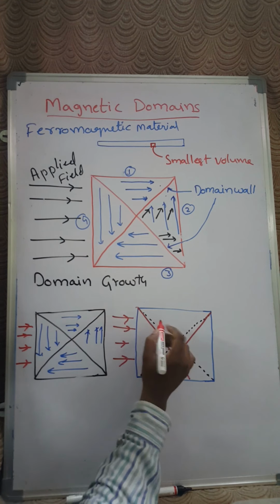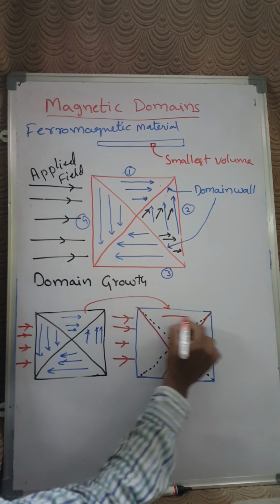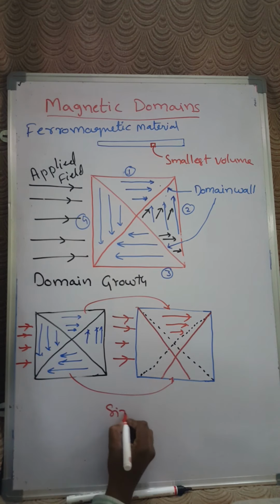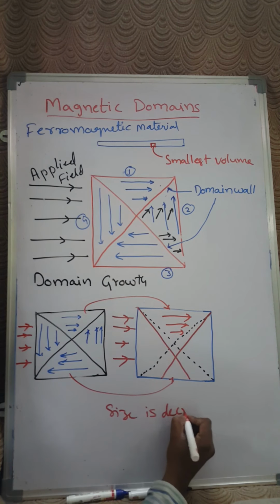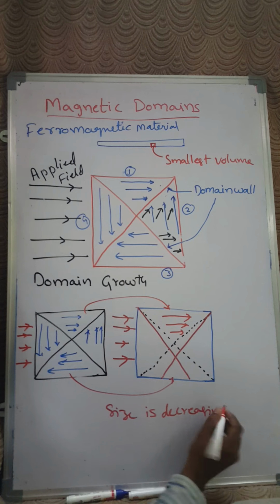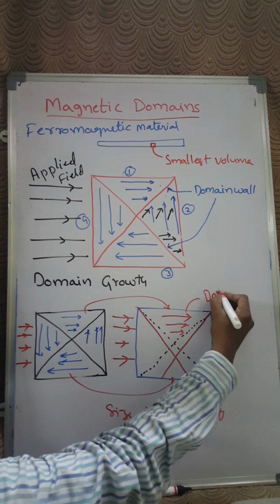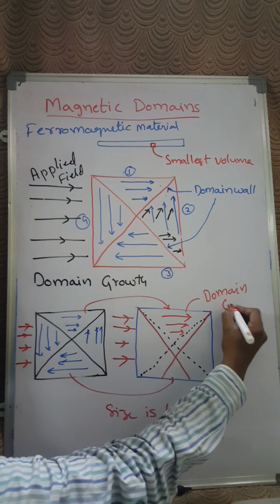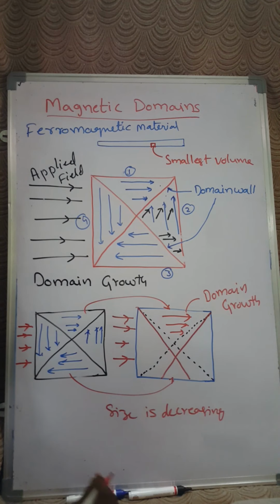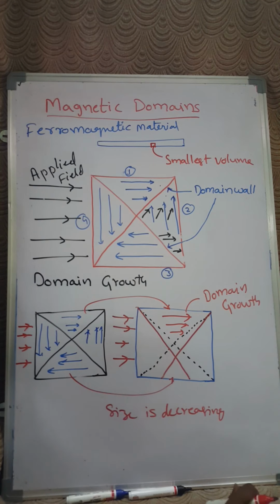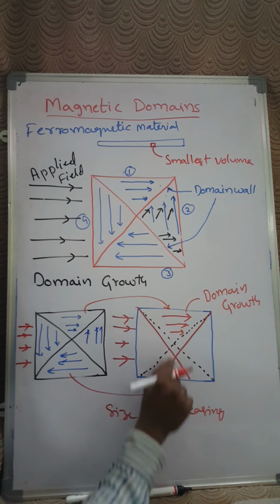Now if you see here, the size of the first domain, this one, is gradually increasing, and this one is decreasing. That means it is increasing at the expense of the opposite spin, right? So this is domain growth. The black dotted line represents the original domain walls, but due to the applied external magnetic field, the red line represents the domain growth.